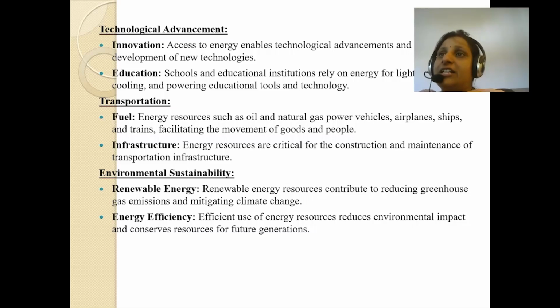Efficient use of energy resources reduces environmental impact and conserves resources for future generations. When we have an efficient use of energy resources, it reduces the environmental impact, and yes, it conserves resources for the future generation.